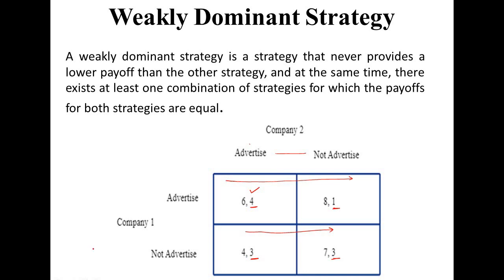So if company 2 chooses advertisement in both the cases, then we can say that this advertisement is a weakly dominant strategy. Why? Because in one of the cases it is dominating not advertisement, but in the other case it is performing the same as not advertisement. Both are giving the same payoff. So that is why we can say that advertisement for company 2 is a weakly dominant strategy.